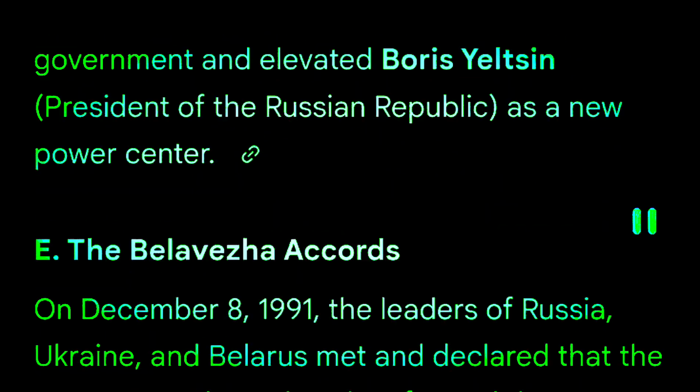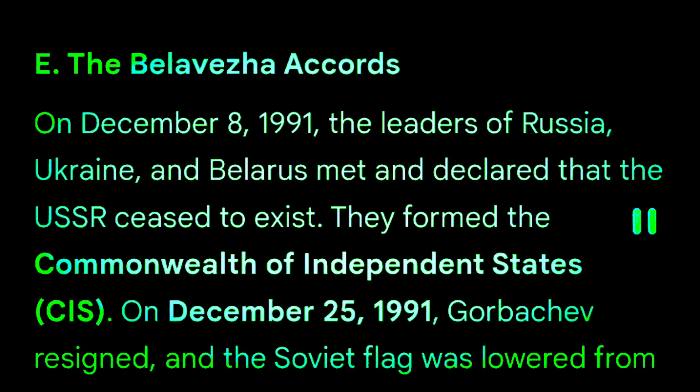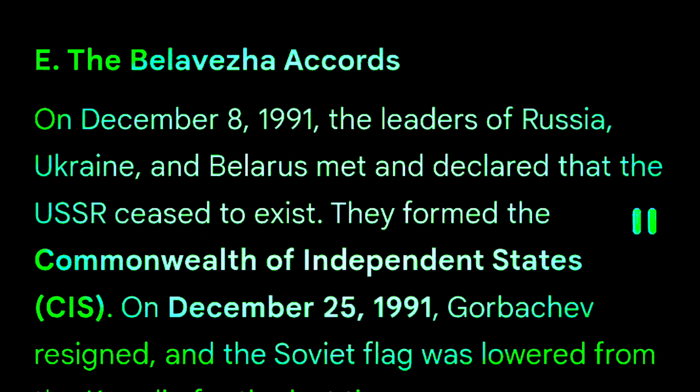E. The Belaveja Accords. On December 8, 1991, the leaders of Russia, Ukraine, and Belarus met and declared that the USSR ceased to exist. They formed the Commonwealth of Independent States, CIS. On December 25, 1991, Gorbachev resigned, and the Soviet flag was lowered from the Kremlin for the last time.